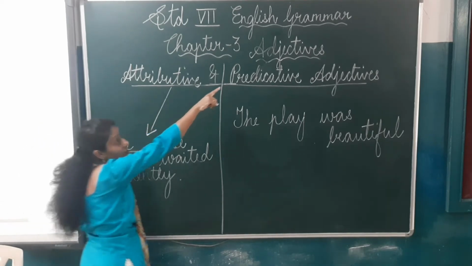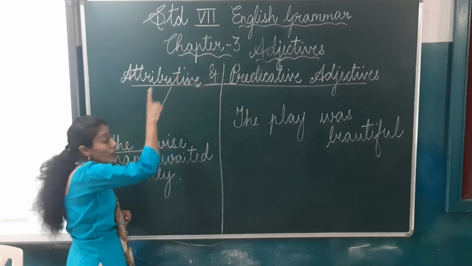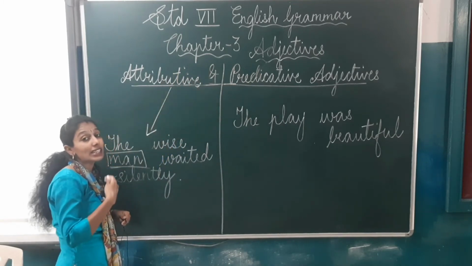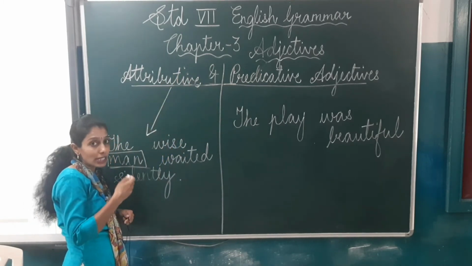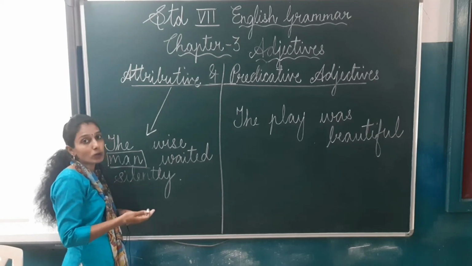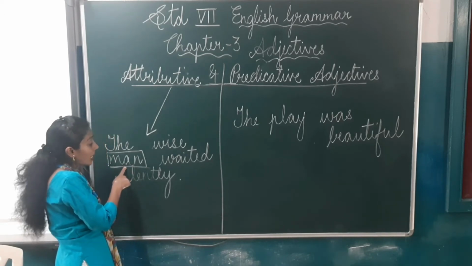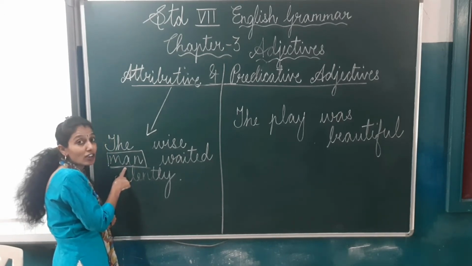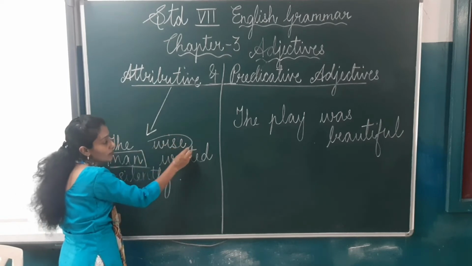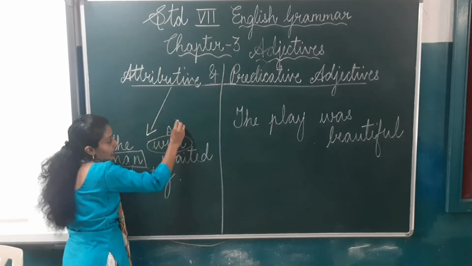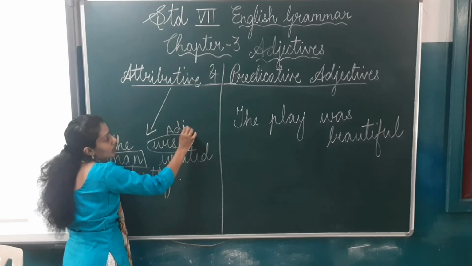What do you mean by adjective? I explained you before. What is adjective? That tells you more about the noun or describes a noun. So here, what type of man? What kind of man? The wise man. So this is adjective.